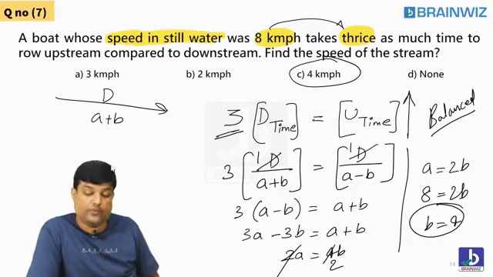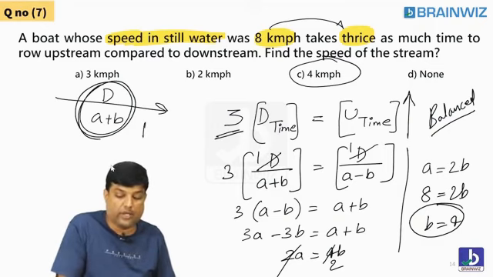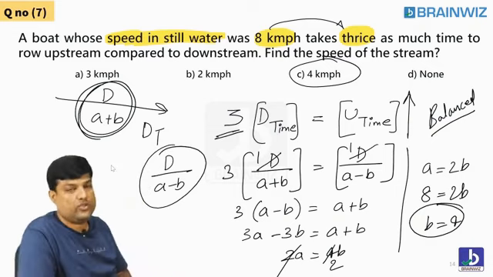Following everybody? So always remember D by A plus B is a time. Which time? Downtime. So what is uptime? D by A minus B is the uptime.